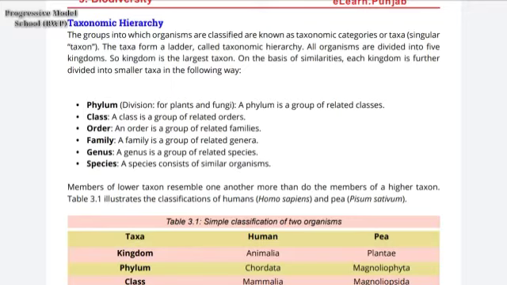अब जेनस क्या है? A genus is a group of related species. ठीक है, अब species क्या है? Species consist of similar organisms. Similar organisms को species कहा जाता है. और species के एक related group को हम genus बोलते हैं. और genus के जो related होते हैं उसको हम family बनाते हैं. और different families जाके related families वो order बनती हैं. और related orders के group को हम class बोलते हैं. और फाइलम क्या है? एक ग्रुप ऑफ रिलेटेड क्लास है.